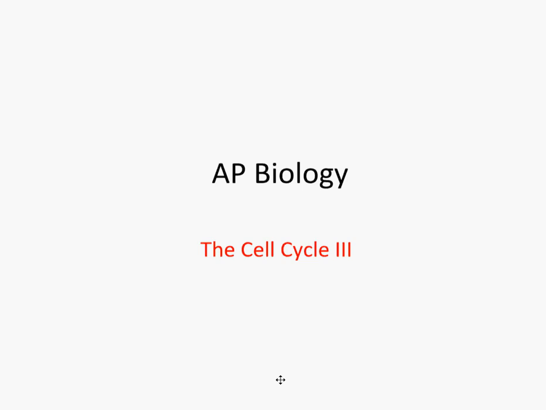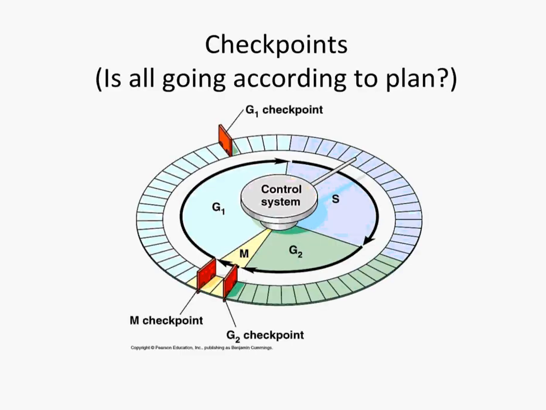This is Unit 3, Cell Cycle Part 3. In this video, we'll be looking at how the cell cycle is regulated and what happens when that cell cycle regulation fails. In the last video, we looked at the 3 checkpoints concerning the cell cycle,